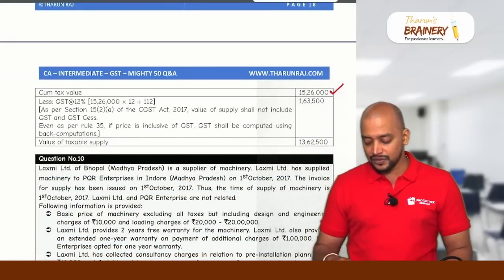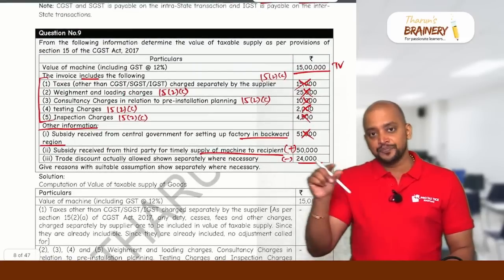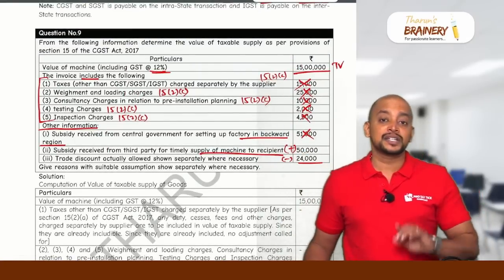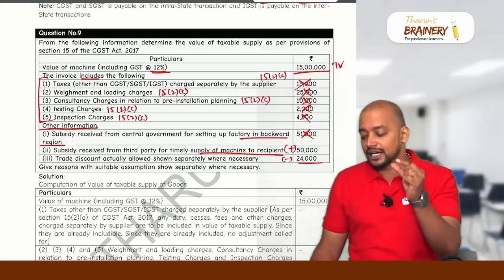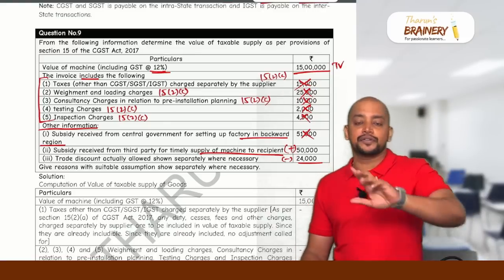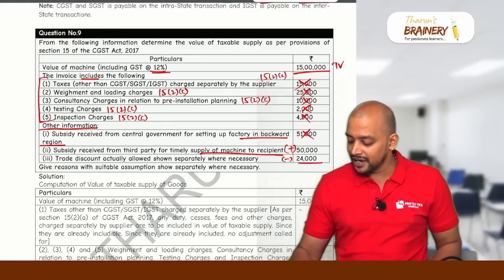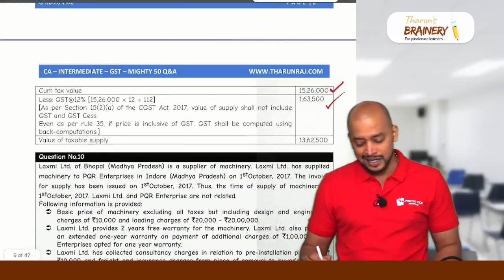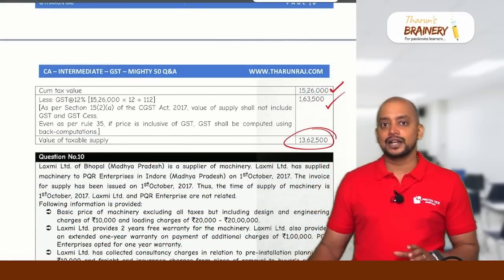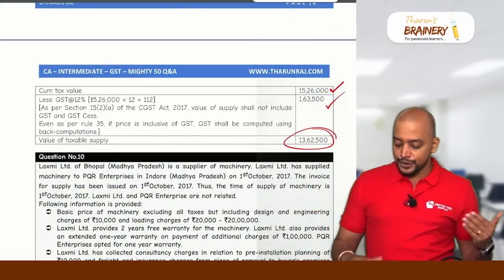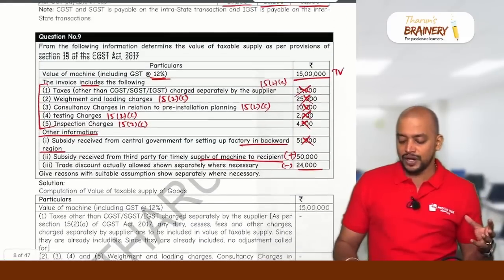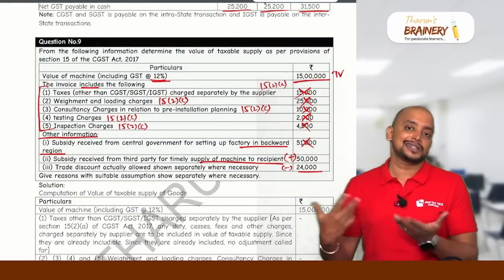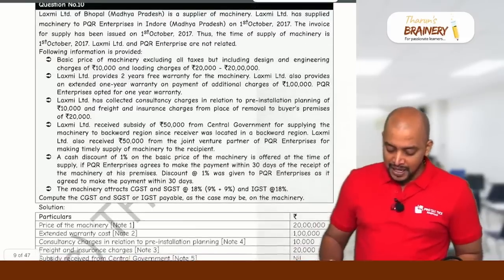On that 15,26,000, see is the value inclusive of GST 12%. So therefore we need to make all the adjustments. Finally we get the value 15,26,000, that is assumed to be inclusive of GST. So into 12 divided by 112, that will be 1,63,500. That's where we get the value of supply. Like this we need to calculate. Okay. So every attempt they will be asking one question on value of supply, but in this question, so good number of adjustments are there. This can also be tested.